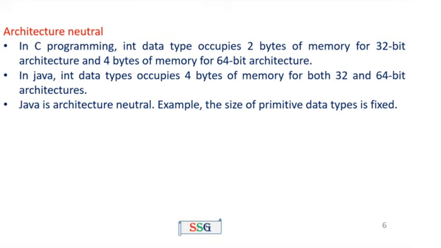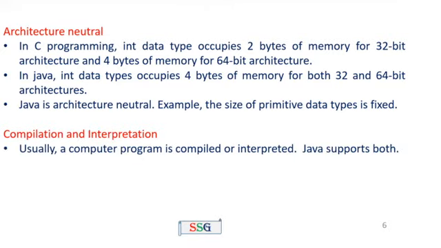For example, the size of the primitive data types is fixed in all architectures. But in C language, the size of the data type varies from architecture to architecture. But in Java, the size of the data type is fixed for all architectures. That's why it is called architecture neutral.